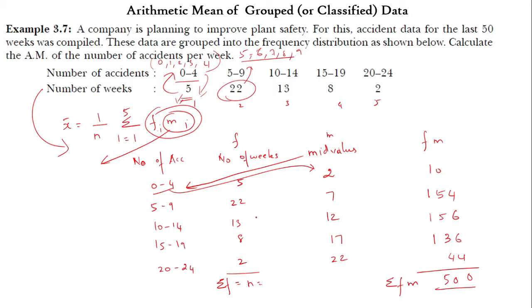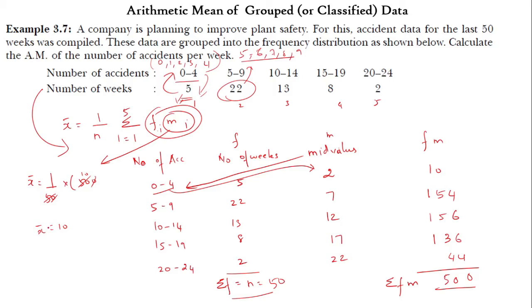We have to add up 5, 22 and so on; approximately it's 50. We have to substitute the value in the formula. So x bar is equal to 1 by 50 into 500, that means 10. So x bar is 10.